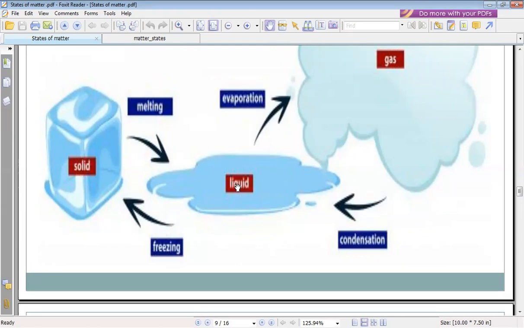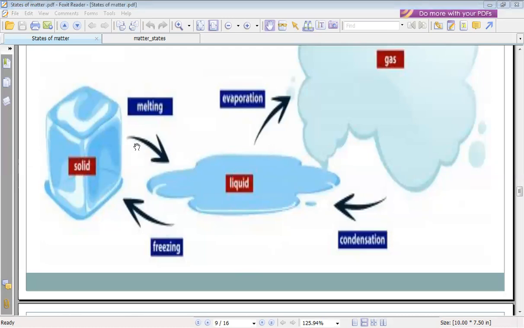Solid is any matter: solid or liquid or gas? Solid. Okay. By what? Freezing. Does freezing mean heating or cooling? Cooling. So you're perfect. I see matter changes into another matter by heating or cooling. This is easy. Noor, you can start.